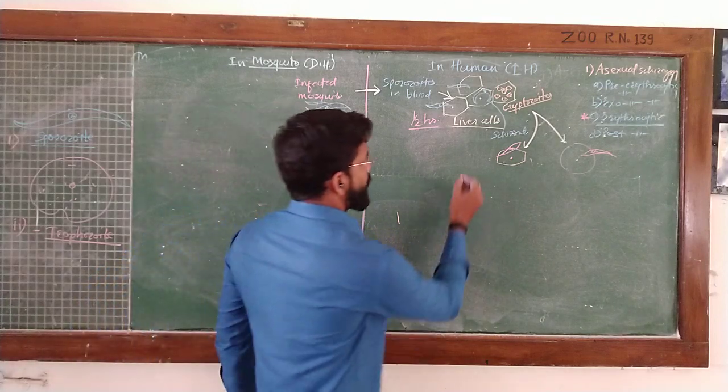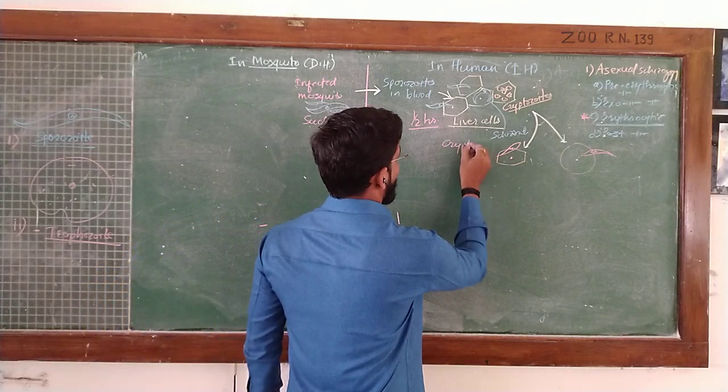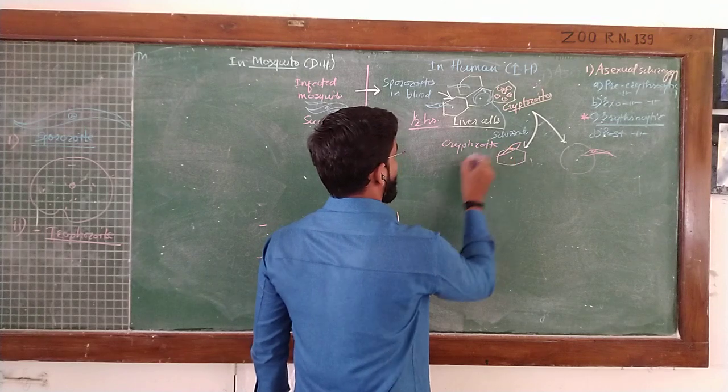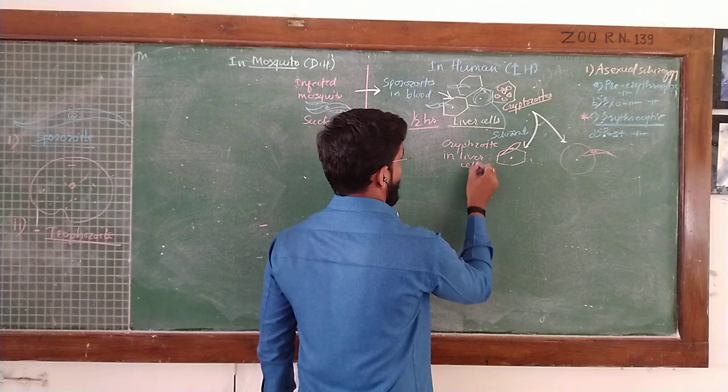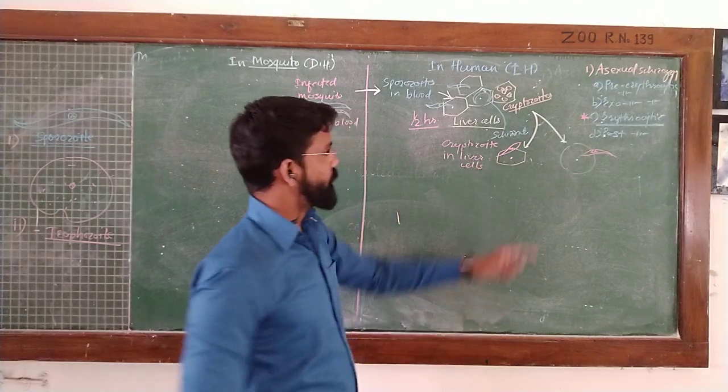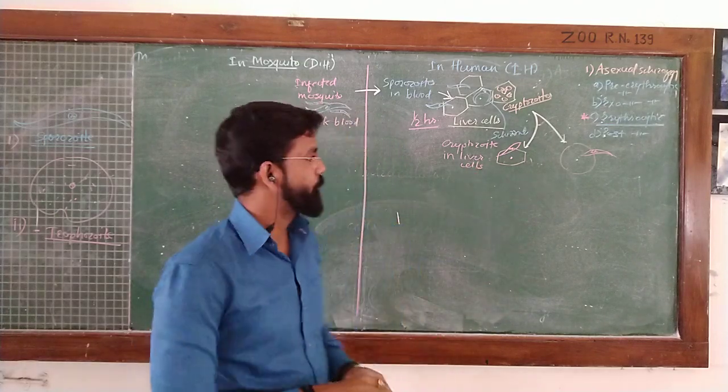Here, cryptozoites enter a second time in reverse. Like this, the life cycle gets diverted.